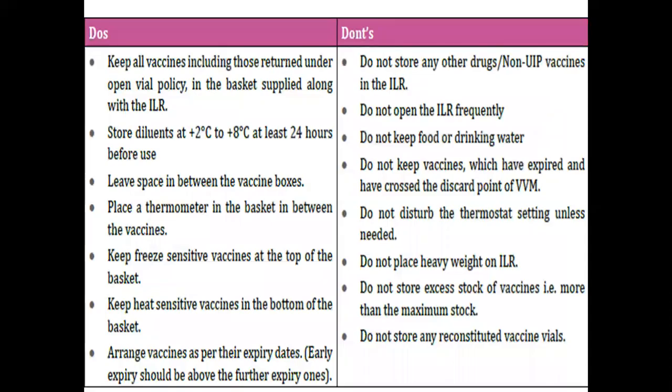The do's and don'ts for the ice-lined refrigerators. Keep all the vaccines, including those returned under the open vial policy, in the basket supplied along with the ice-lined refrigerator. Diluents should be stored at plus 2 to plus 8 degrees Celsius at least 24 hours before use. Leave space in between the vaccine boxes. Place a thermometer in the basket in between the vaccines. Keep freeze-sensitive vaccines at the top of the basket. Keep heat-sensitive vaccines at the bottom of the basket, and arrange the vaccines as per their expiry dates. Early expiry should be above the later expiry ones.